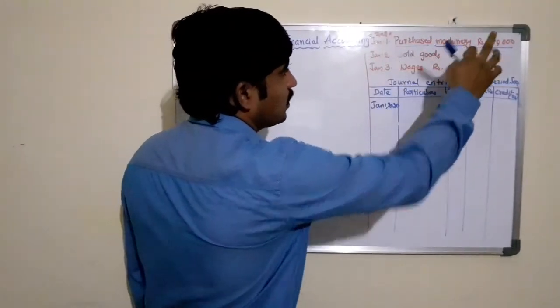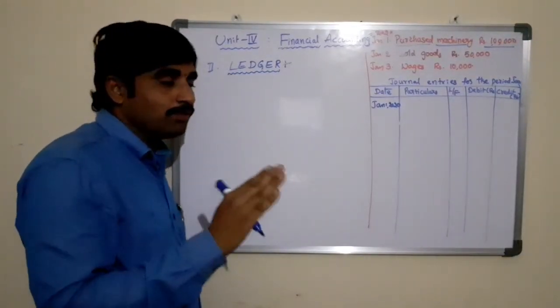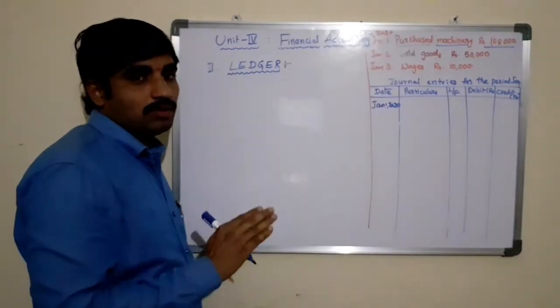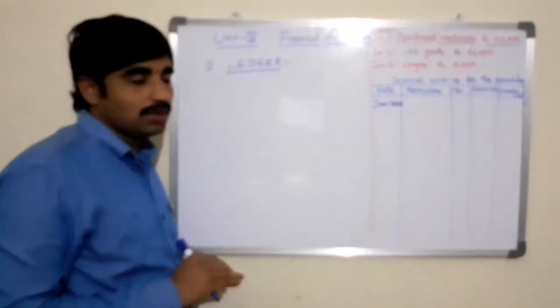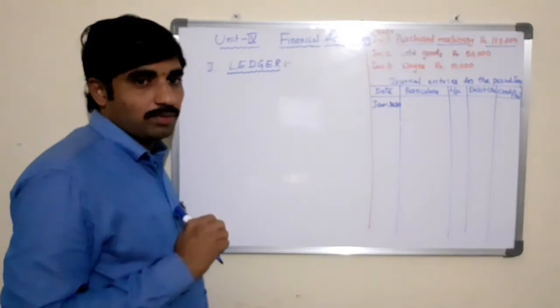So in this transaction, purchased machinery rupees 1 lakh, there is no name of any person or business. So that is not relating to the personal account. Therefore, we cannot apply the rule of personal account.